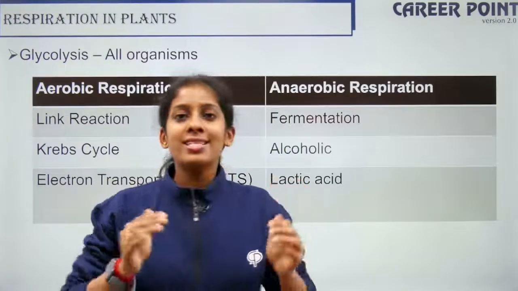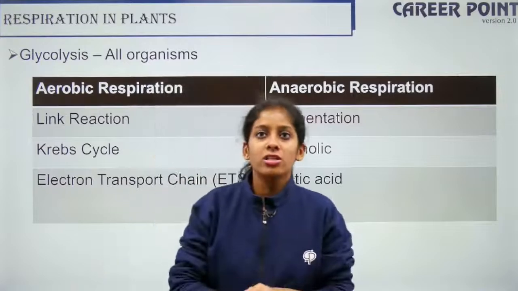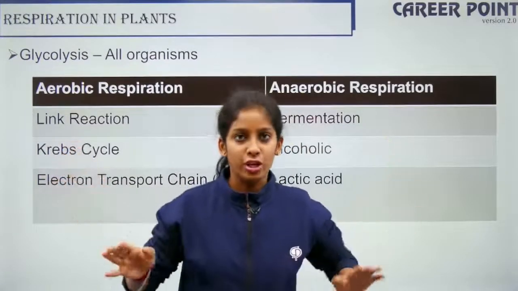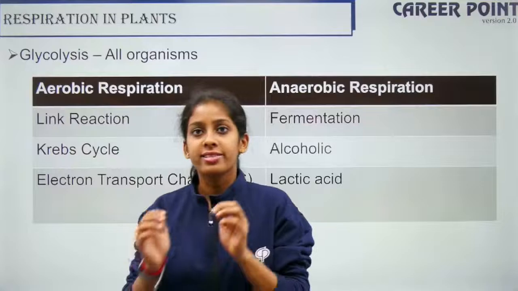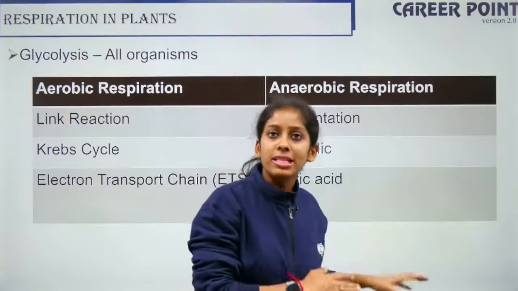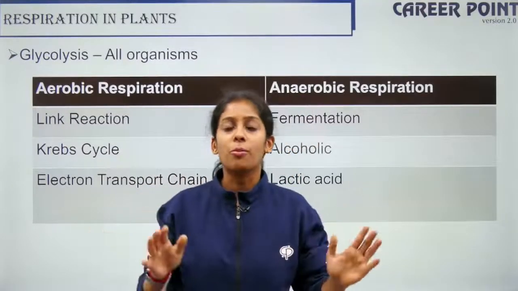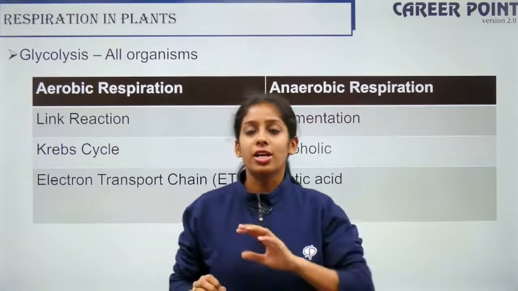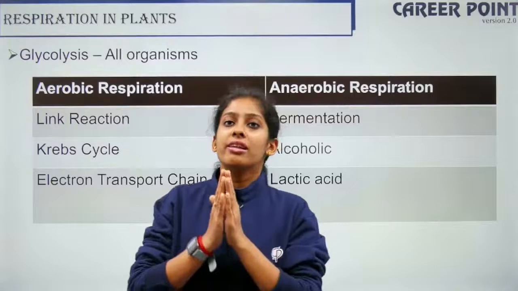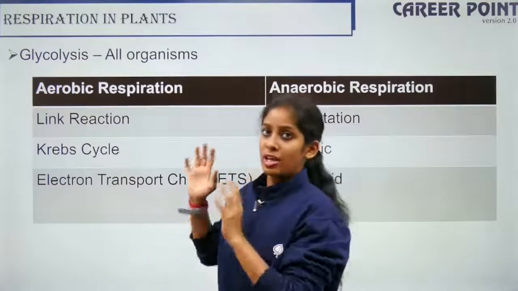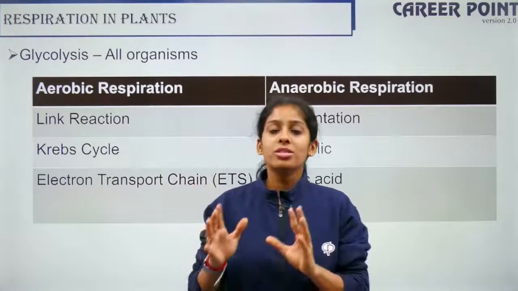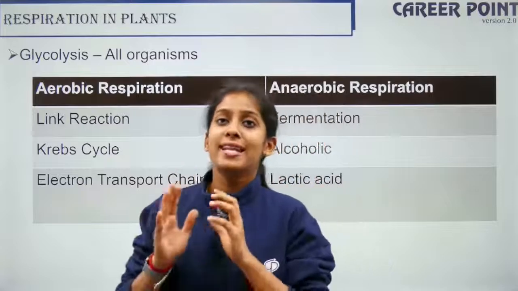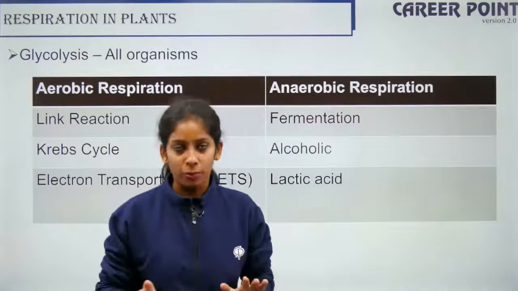Glycolysis is common to all living creatures, be it a microorganism, a plant, an animal or a human. Just like every photosynthetic plant undergoes the C3 cycle, every living organism undergoes glycolysis. That is the primary process that happens in every living individual on the globe.